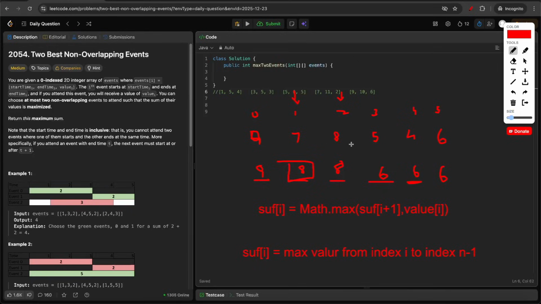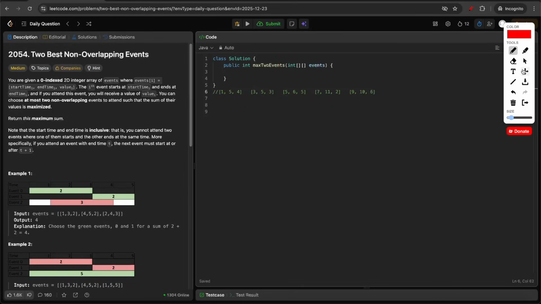Like we saw, we have another problem: out of these max values, some events can overlap with the first event. So now let's see how we can solve the problem of the overlapping. Let me copy the example again. First, let me build a suffix array like we discussed.